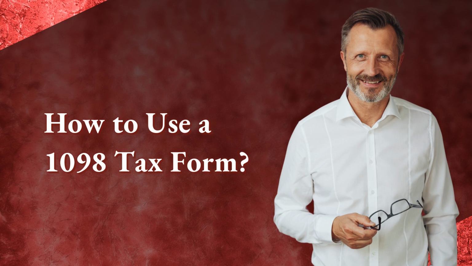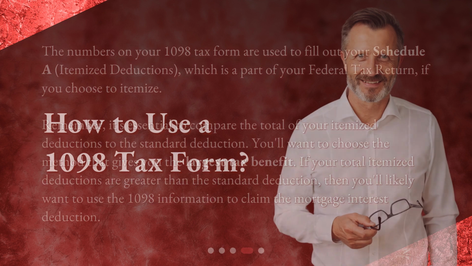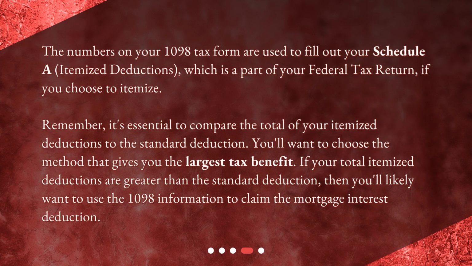How to use a 1098 tax form? The numbers on your 1098 tax form are used to fill out your Schedule A, itemized deductions, which is a part of your federal tax return, if you choose to itemize.